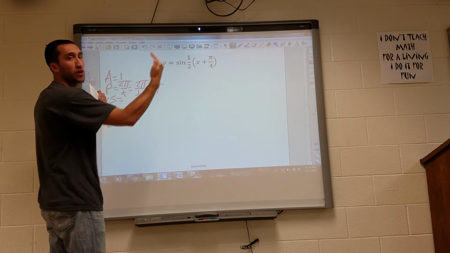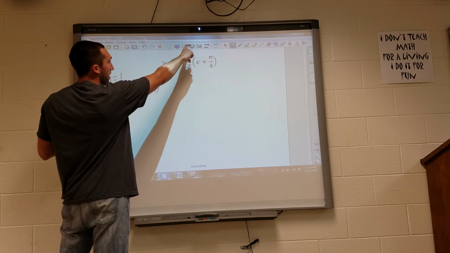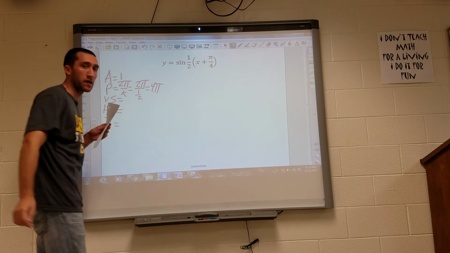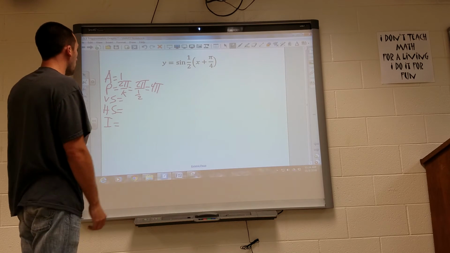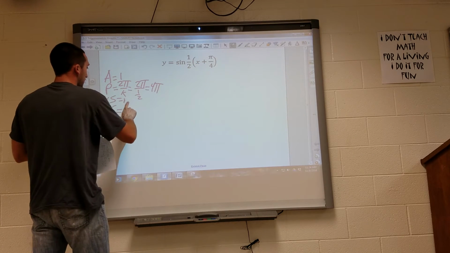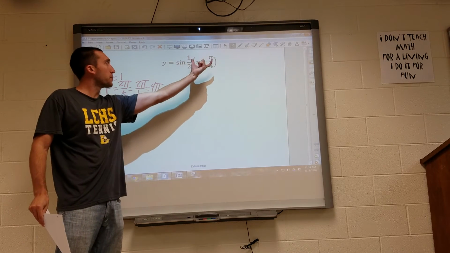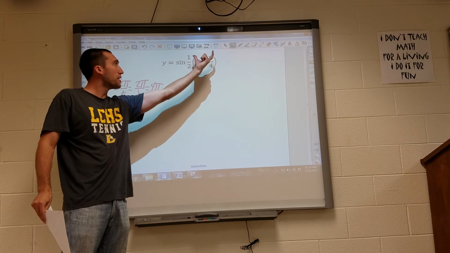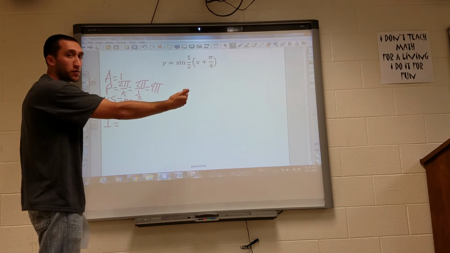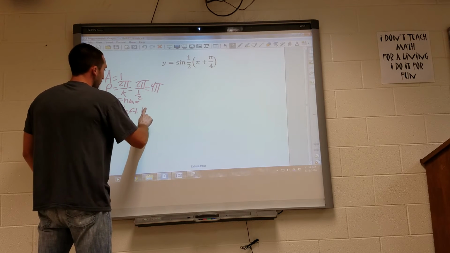So this one's stretched out, right? It's a horizontal stretch because I have multiplied by a fraction. So now this one takes a longer time to complete that one period. Vertical shift, there's nothing being added on the outside, so none. But this one we do have a horizontal shift because we have that pi over 4 being added in with our x. And when it's positive in with our x, it means we do the opposite. So we go left, pi over 4.